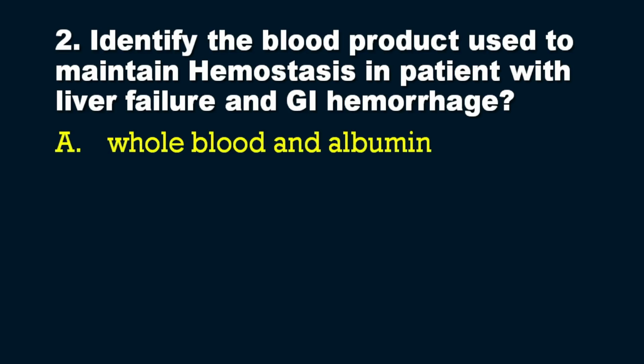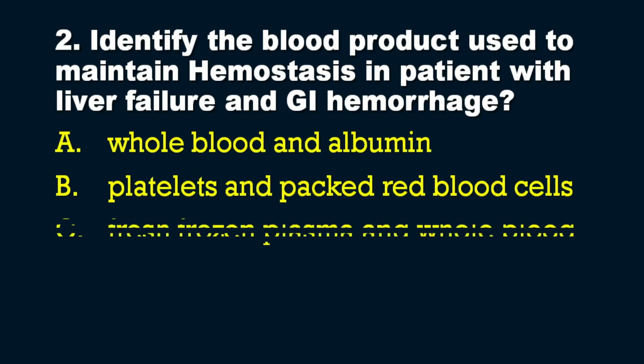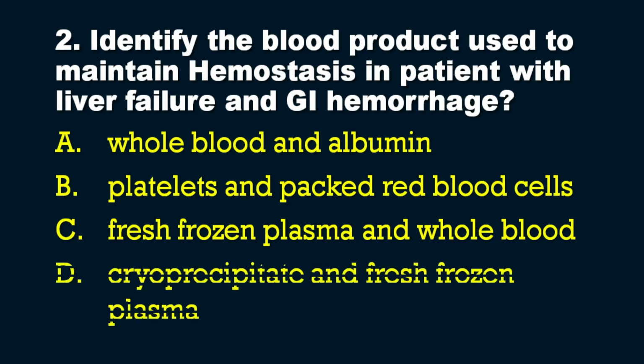So the options are option number A, whole blood and albumin. Option number B, platelets and packed red blood cells. Option number C, fresh frozen plasma and whole blood. And option number D, cryoprecipitate and fresh frozen plasma.